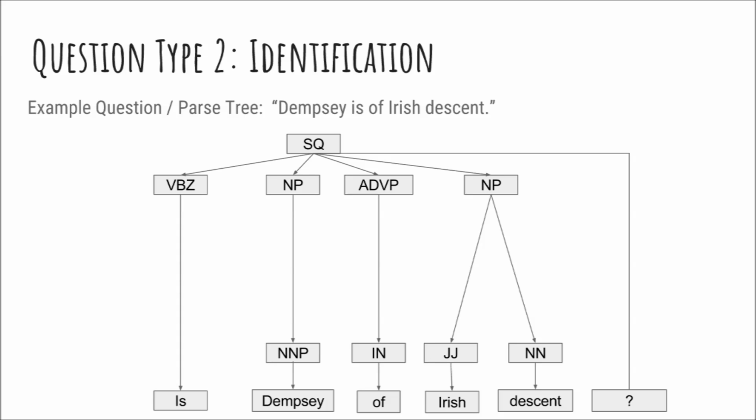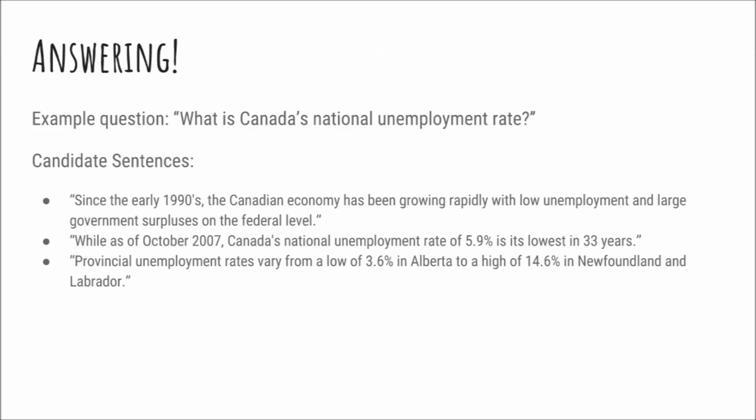Our answering module follows a different approach. Rather than parsing the entire article, we just tokenize it into sentences and then use the TextBlob module to turn each sentence into a bag of words and combine these into one larger bag. We also stem the words so that the frequency counts within the bag more accurately represent the topics that we're talking about. Then for each question we're asked, we first parse it, again using Stanford parser, to extract just the substantive part, that is getting rid of question words like what and where. Then we stem the rest of the question and convert it to a bag of words representation like before.